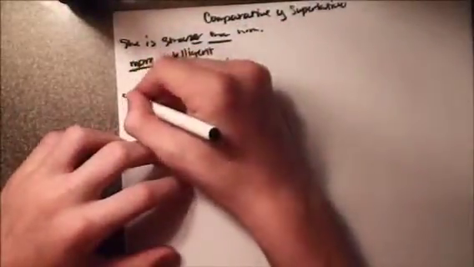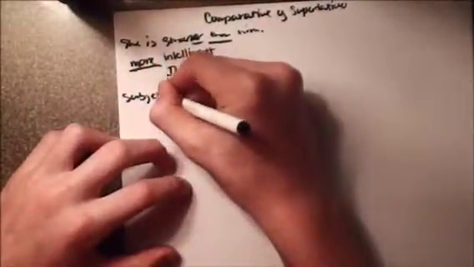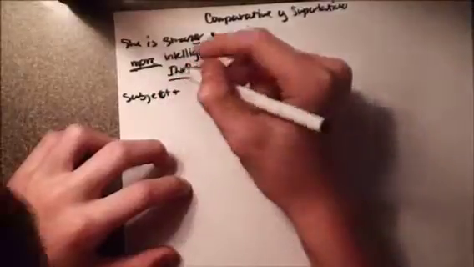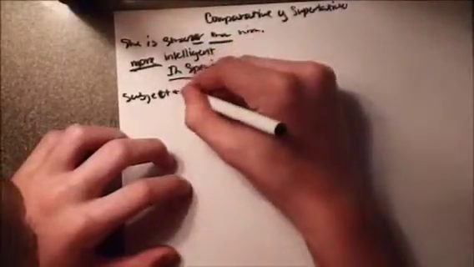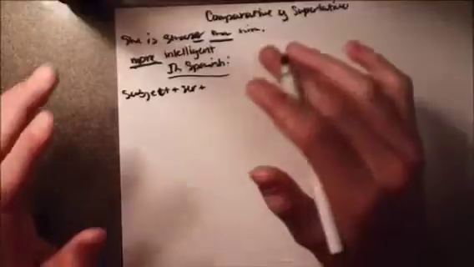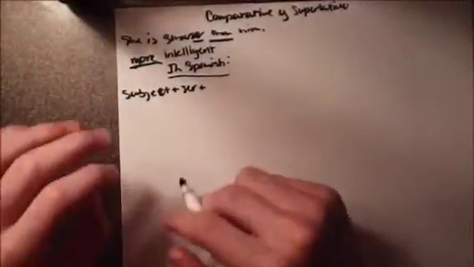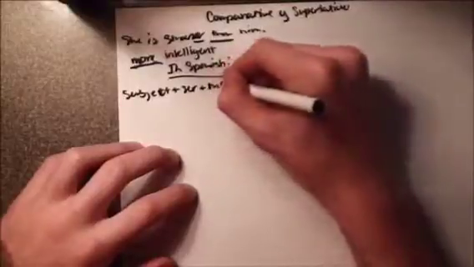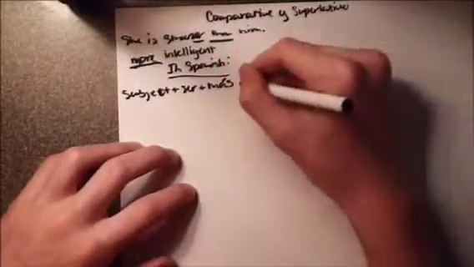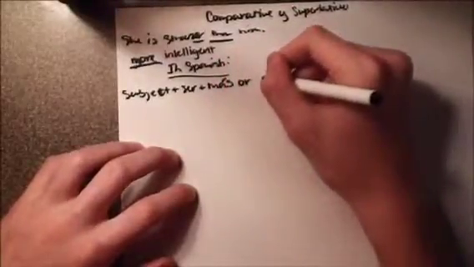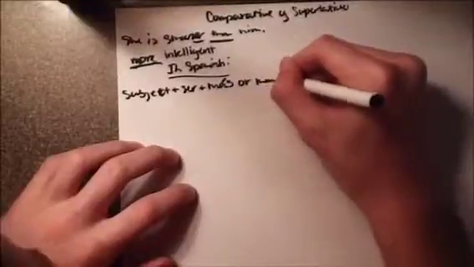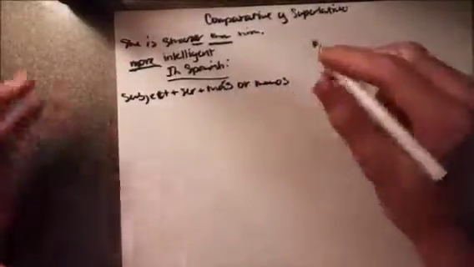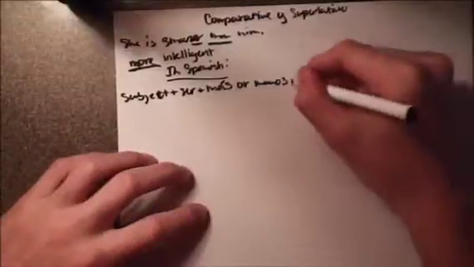So the formula for creating these comparative sentences in Spanish is: you're going to take your subject, which is the main thing that you're comparing. You're going to add a form of ser or any verb. It'll work with any verb, but for now we're just going to use ser. Then you're going to add más, which is more, like I said, or menos, which is less. And then you're going to add the adjective,